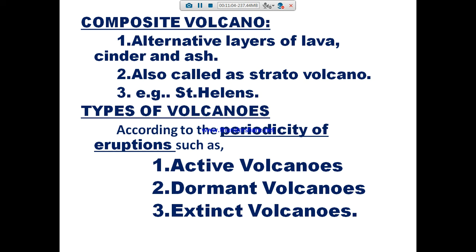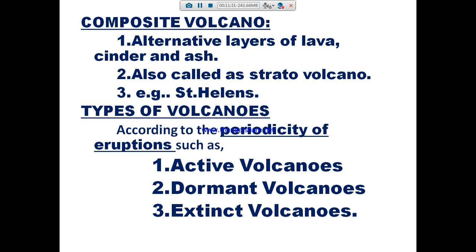Composite volcano has alternating layers of lava, cinder and ash. I already told you, it's a very large type of volcano. On both sides it has many layers, and the vent lava will flow through all of the alternating layers. So a composite volcano means alternating layers of lava, cinder and ash.